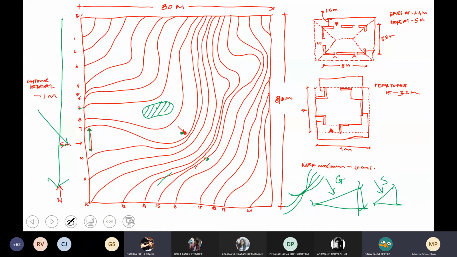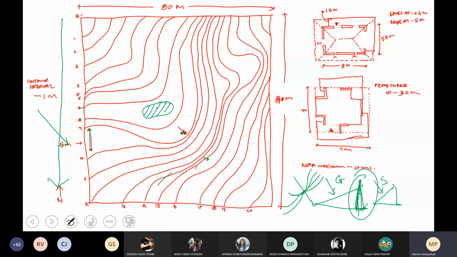Like a cliff. Correct. When I cut a section here, all those 1 meter points are coming at the same point, or maybe very close to each other, in plan. That is going to be a kind of cliff condition. Is that clear now?